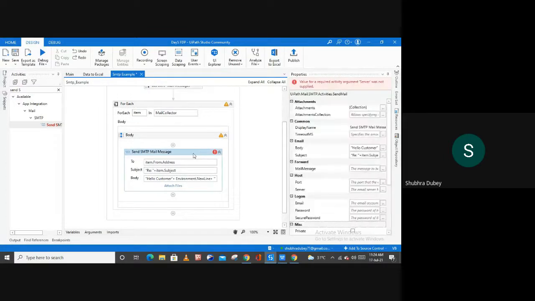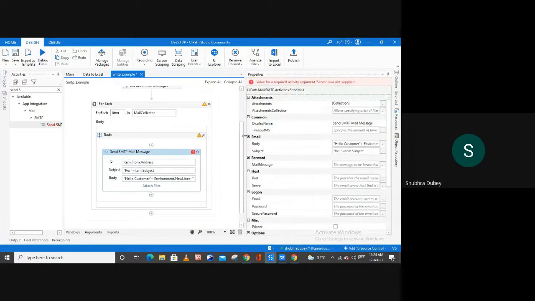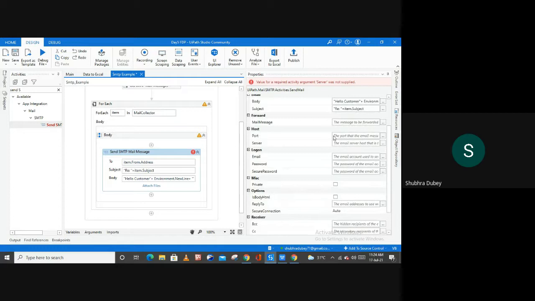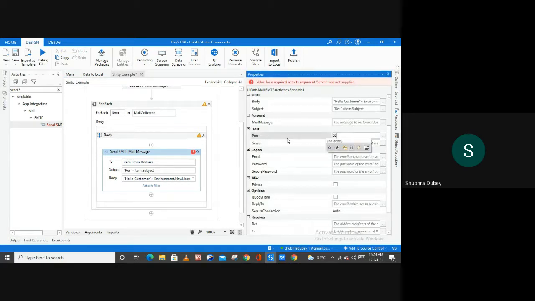And now we have to fill the properties of this SMTP mail message. To fill the properties, the very first thing we have is the display name. If you want to change the display name, you can. The next thing we have to fill here is the port. The port for SMTP is 587.